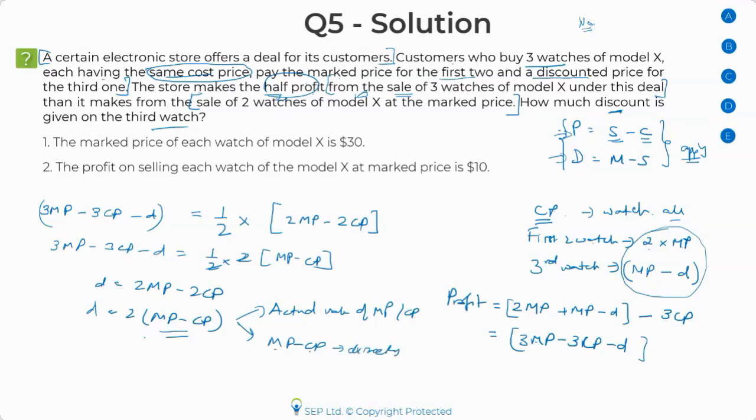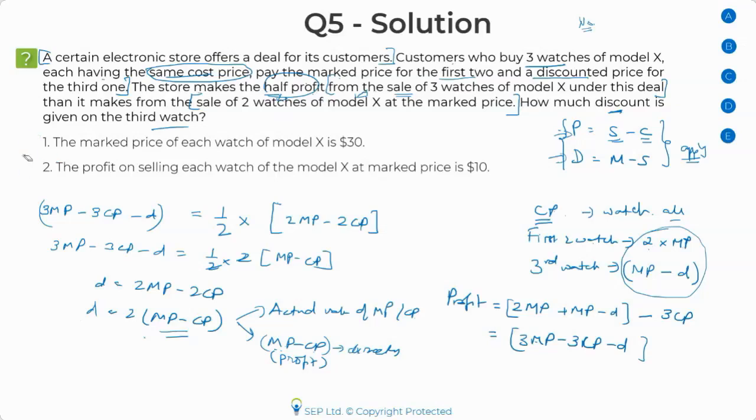And what is MP minus CP? This is the profit, right? Profit on mark price. If I sell something at mark price, this would be my profit. So if I can get this value directly, then also I can find my discount. With this understanding only, you should go to the statements.